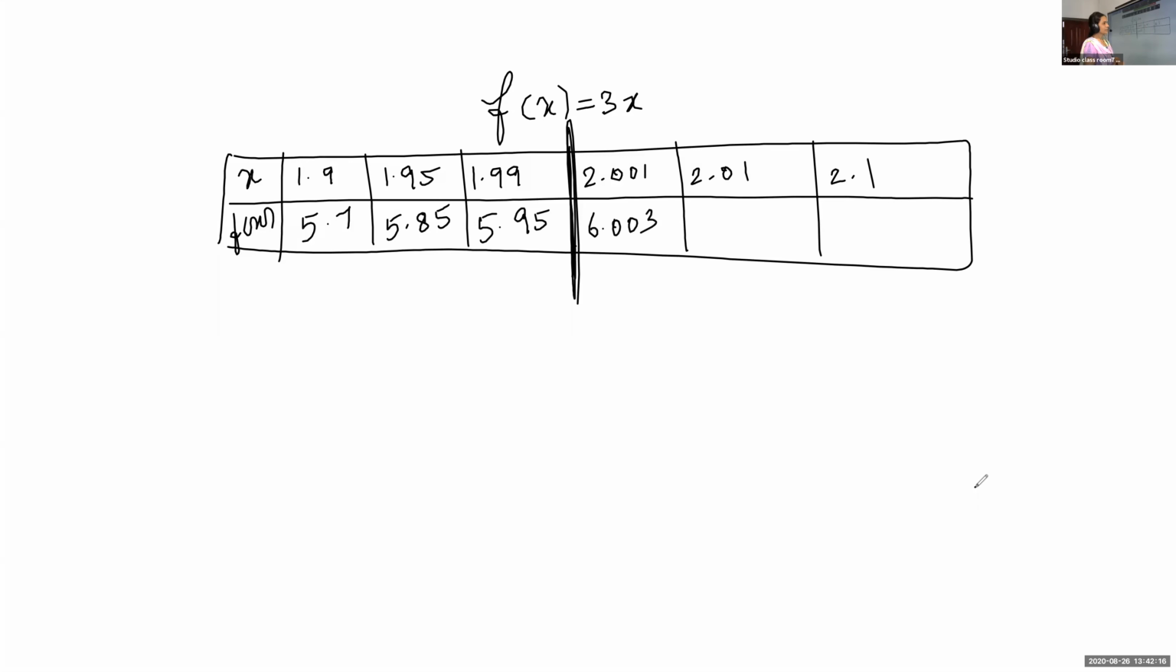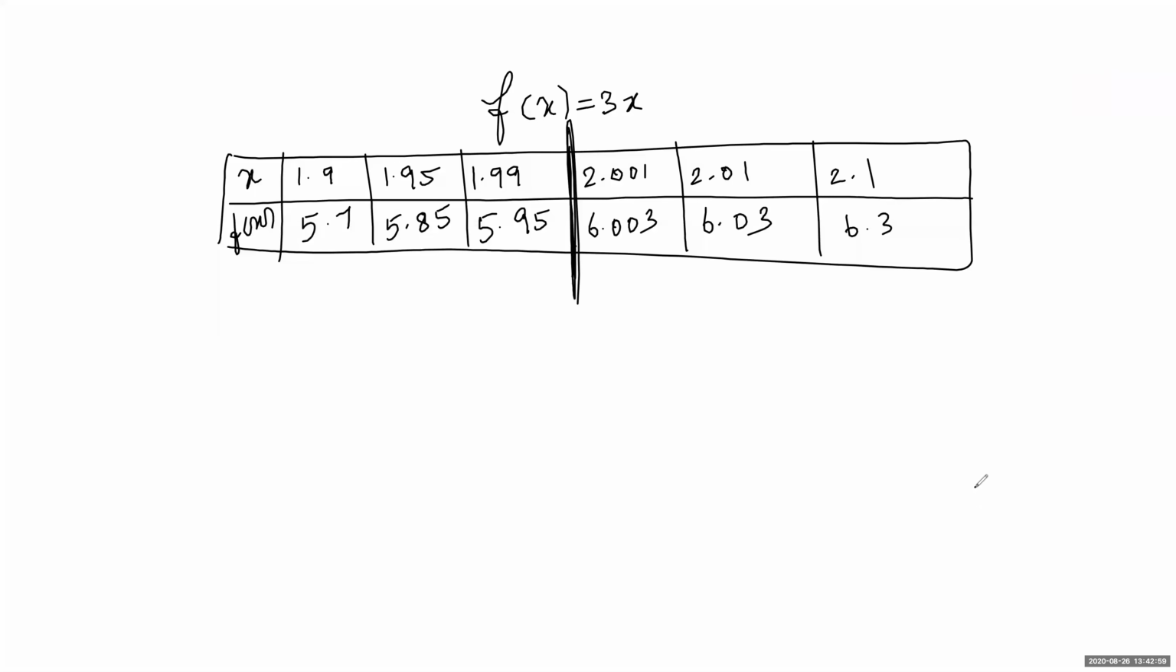Rijas, f of 2.01. 6.03. Okay. Alvin, what is f of 2.1? Can you say it louder? 6.3.